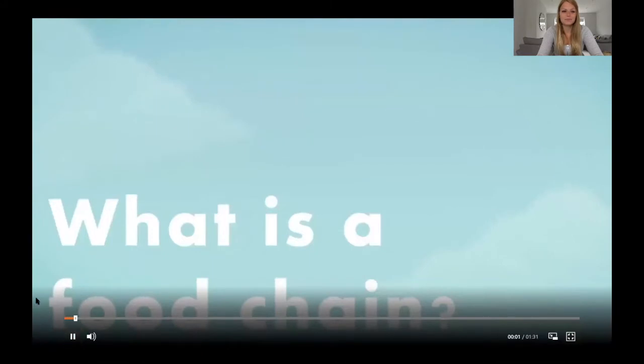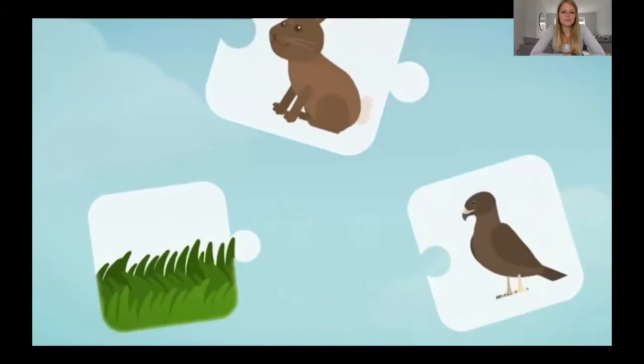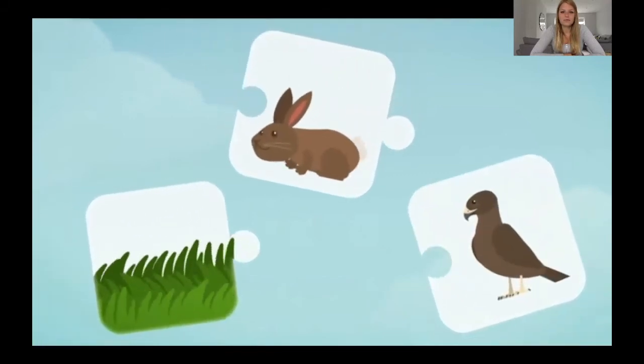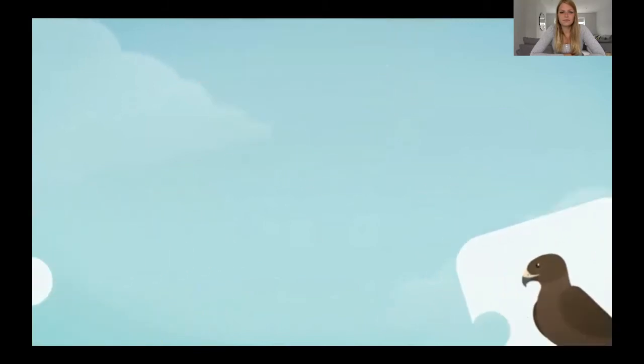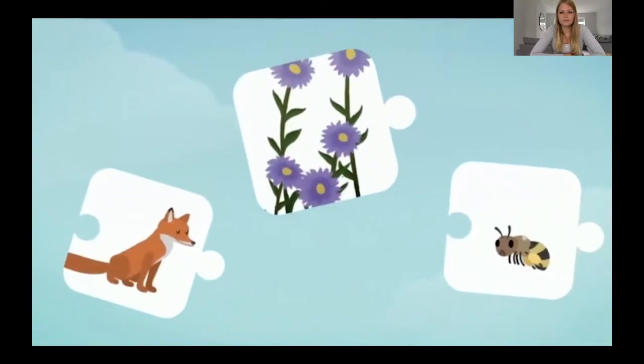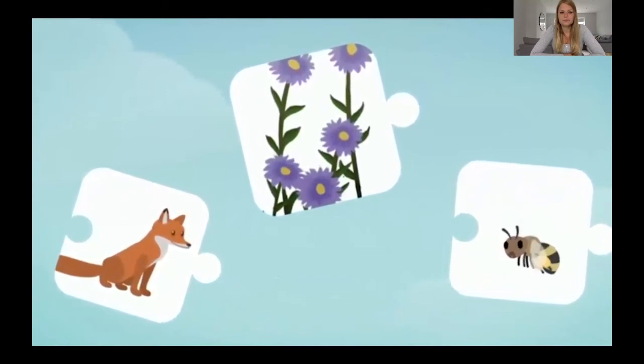What is a food chain? All living things, including humans, animals, and plants, need energy to live. But where do they get their energy from? The answer is easy. All living things get their energy from food.